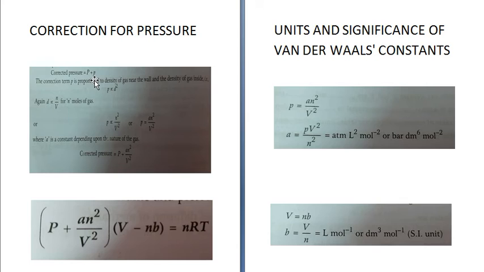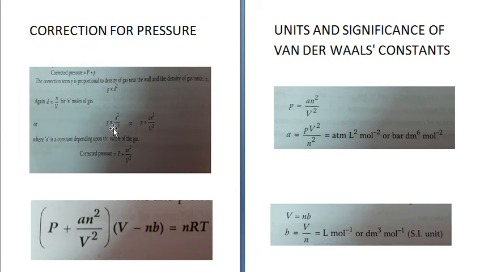P plus small p. The correction term small p is proportional to the density of gas near the wall and the density of gas inside. That means p is directly proportional to d square. Now again d is directly proportional to n upon volume, where n is the moles of gas.